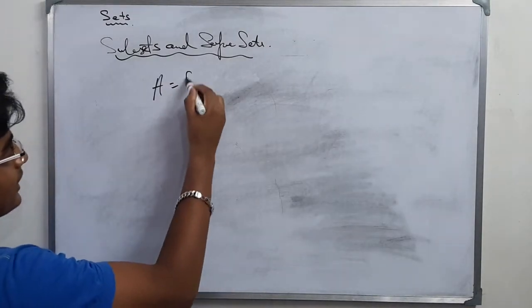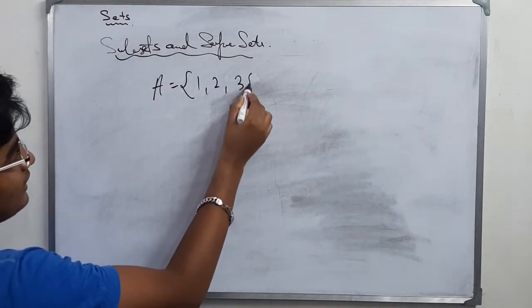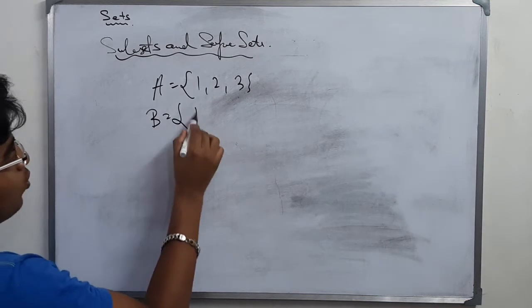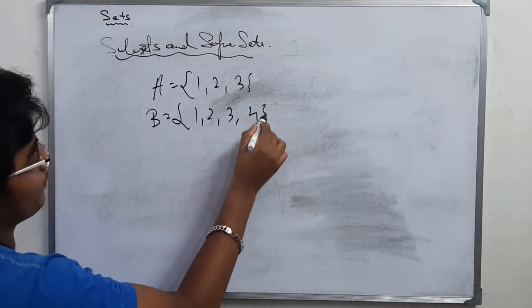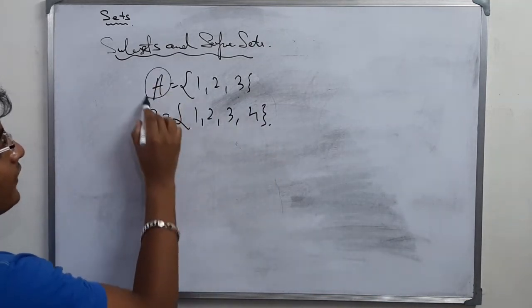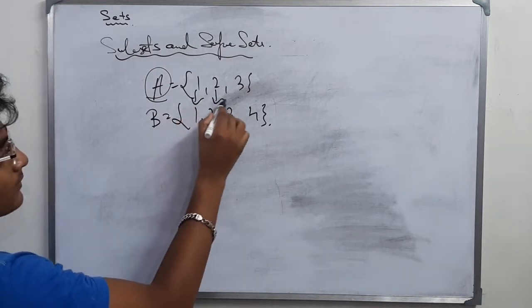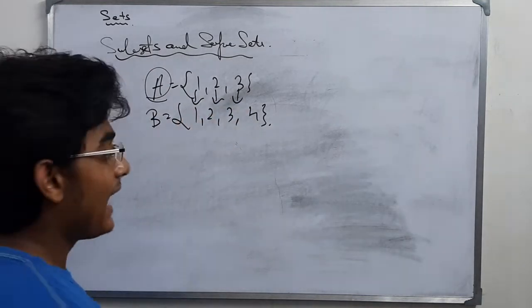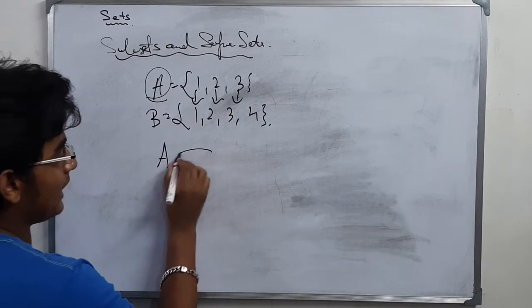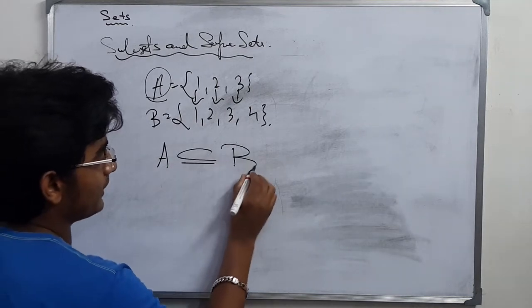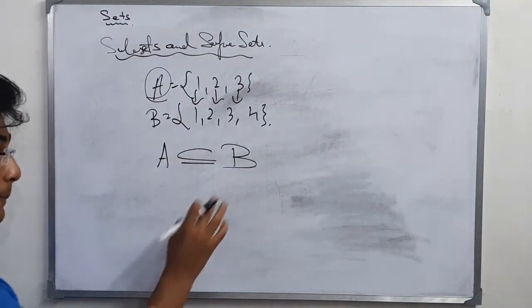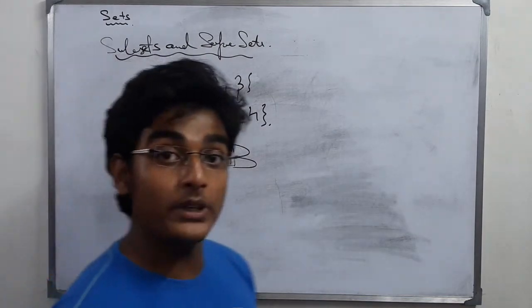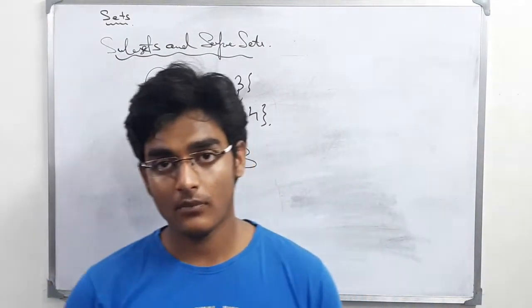Say A is 1, 2, 3 and B is 1, 2, 3 and 4. All the elements of A are there in B, right? Hence, A is said to be a subset of B and B is said to be a superset of A.